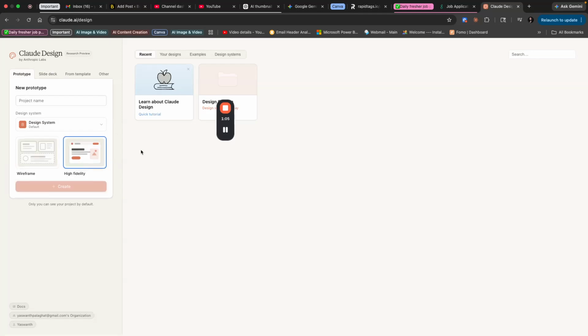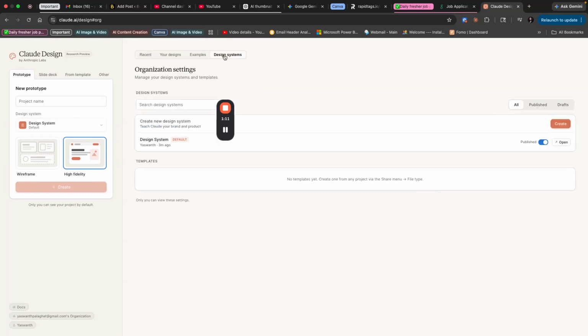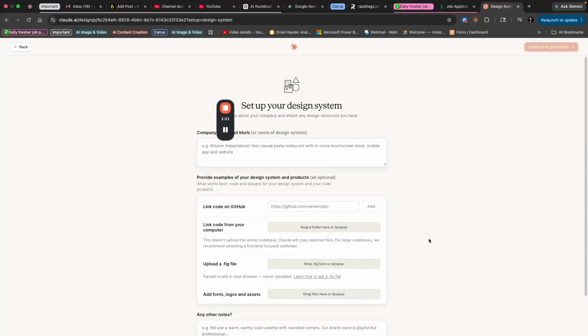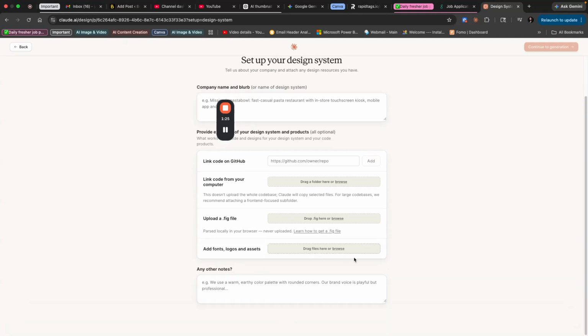Let's create a prototype first. And the good thing is, you can actually create a design system as well for your brand. You just need to select the design system and create. If you're working for a brand, you can add your fonts, logos.